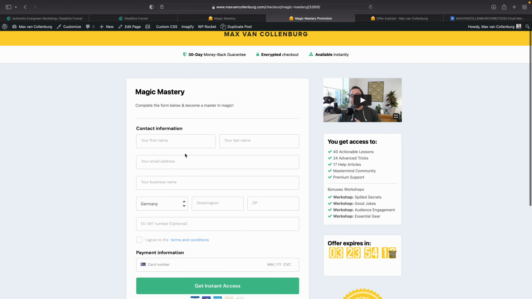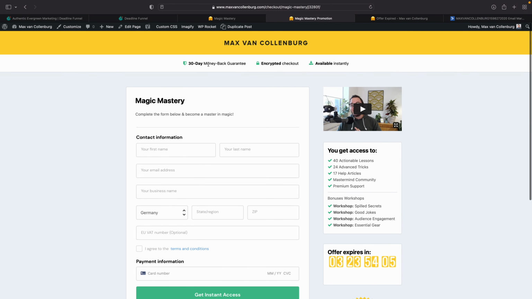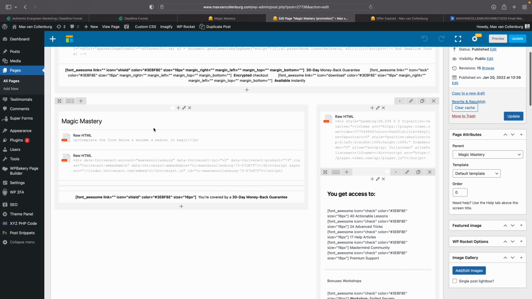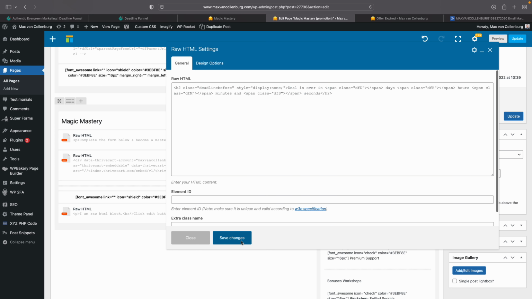Right now you see that we have this over here and this text here in the bottom that says you are covered by a 30-day money back guarantee. Now this is already on a few other places also. So what I want to do is experiment with adding a dynamic text timer down here, so that not only here it will show people how much time they have left, but also down there. So we will edit this, and then I go down here, and then you see over here that we have this. I go here to raw HTML, I paste this in here.